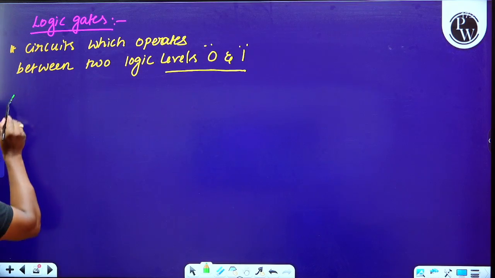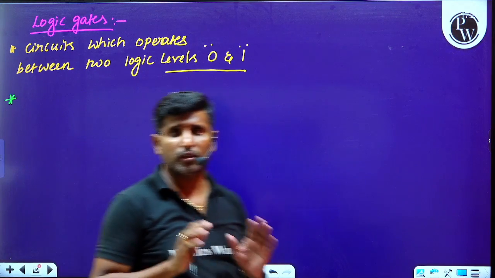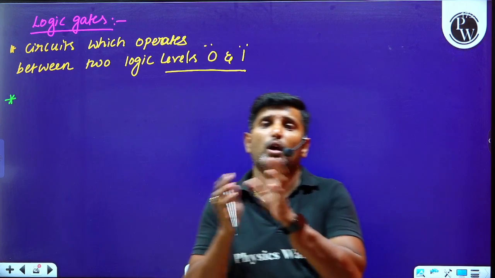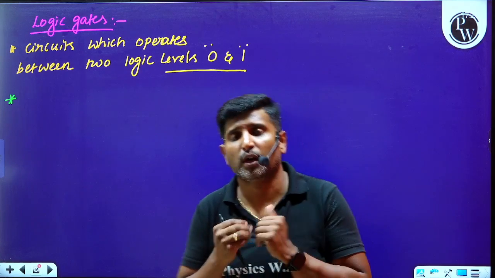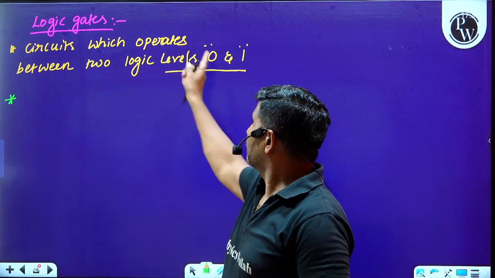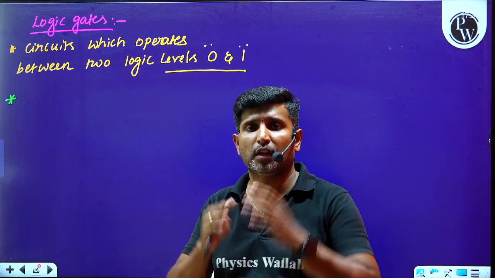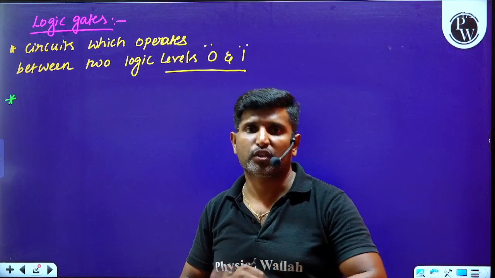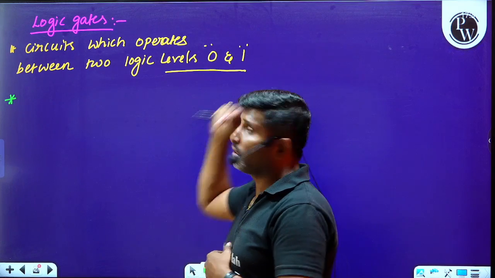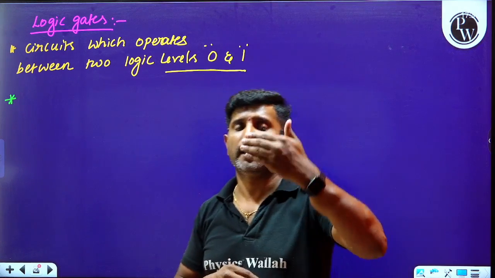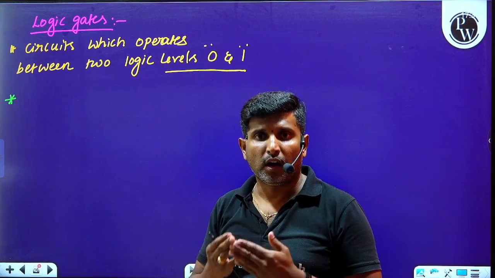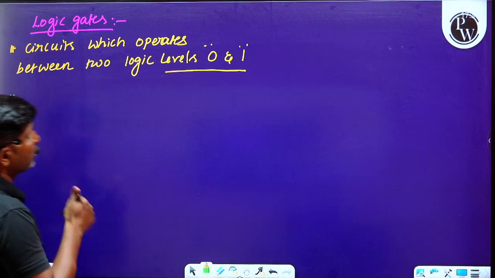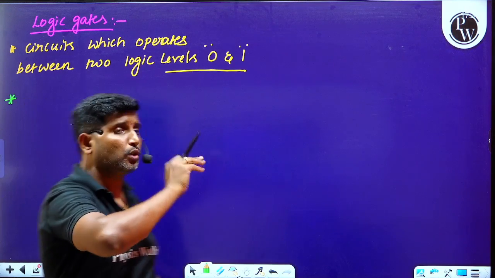And there are different types of logic gates. Observe this. Logic gates are nothing but digital circuits which are used to operate between two logical values, 0 and 1. Usually 0 stands for low, false, no, off states, and 1 stands for high, true, on states. That is about the logic gates, circuits which operate between two logic levels.